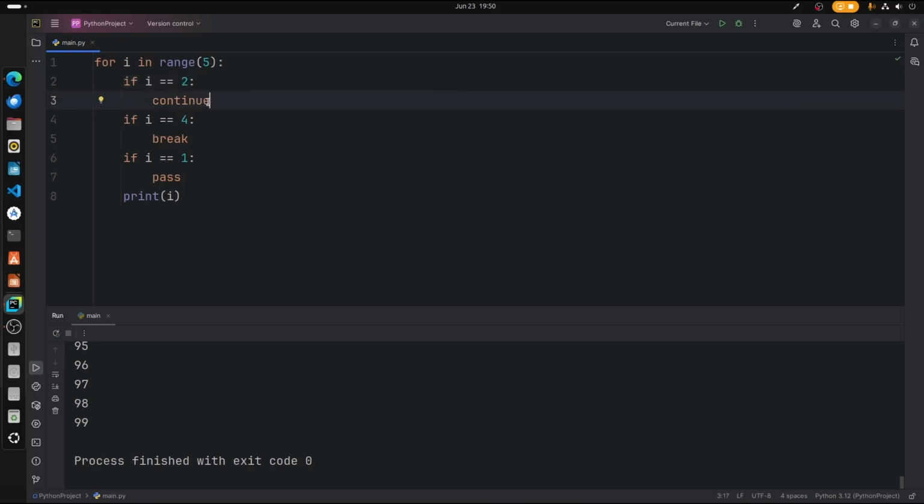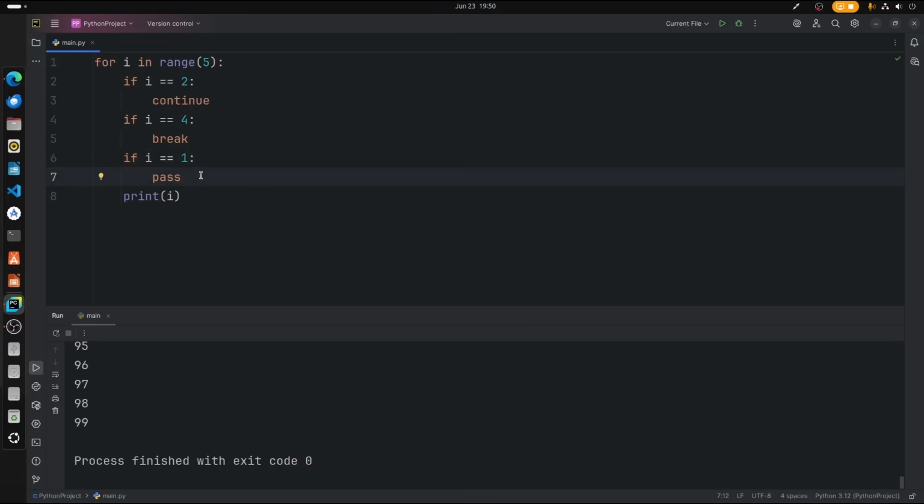Alright, so it will skip the 2, then it will go to 3, right? But we don't have any statements for 3, but we have statements for 1 and 4. So when it comes to 1, before 2, in that case it will pass, which means 1 will be printed here, and it does nothing else. It will be just passing it.